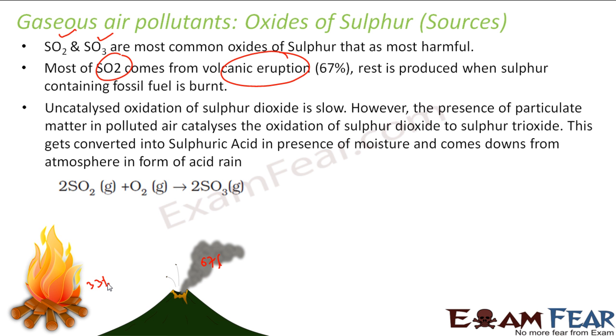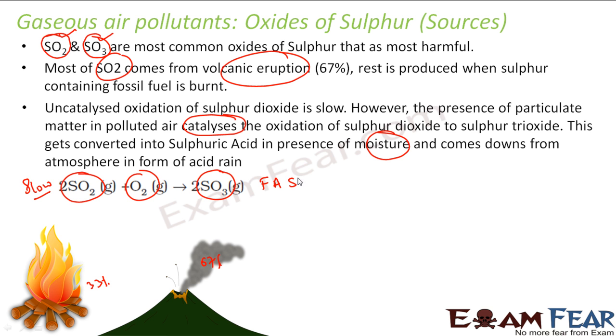Correct. And as I have already explained, this SO2 is my primary pollutant and SO3 is my secondary pollutant, right? So you generally get SO3 from SO2. The typical reaction is SO2 reacts with oxygen and you get SO3, but this reaction is generally slow. This reaction is slow if it is done without any catalyst. But generally in the atmosphere we have moisture, along with other pollutants in the atmosphere that act as a catalyst, and this reaction becomes fast.